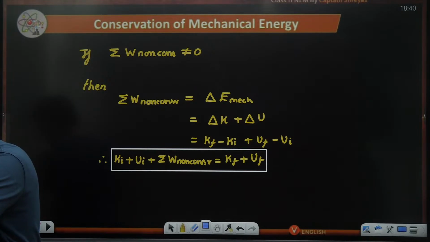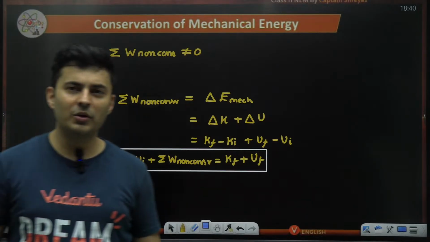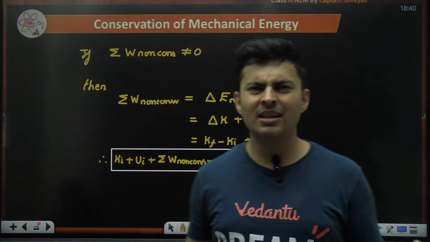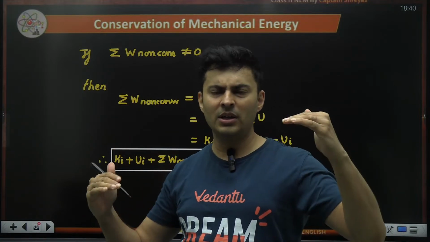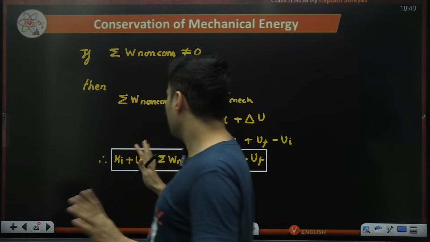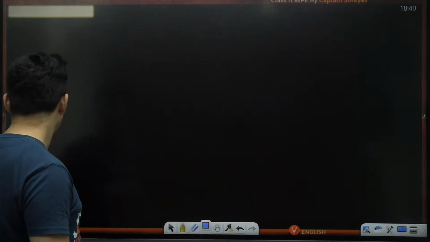Sir, why do we take gravitational potential energy? Because Abhijit, no matter where you go, gravitational potential energy will exist. In this case, it didn't change because the levels were the same. But if it is going up or coming down, then Ug would have changed. Just because it didn't change, it didn't matter here.